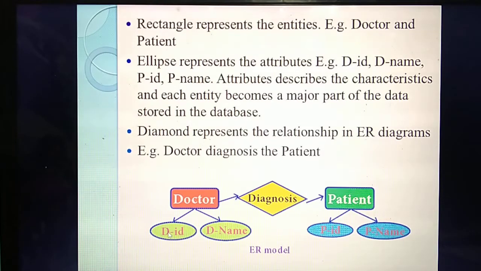Already you have studied, attributes means characteristics of the entity. So these are the characteristics of doctor: 2 characteristics they have given, the ID of the doctor as well as the name of the doctor. Patient is also an entity. The patient will have 2 attributes: patient ID and patient name. Next, doctor is there, patient is there. What's the relationship between doctor and patient? The doctor will diagnose his patient. If some disease is there for the patient, the doctor will diagnose the patient by giving treatment. So understand, this is the ER model.